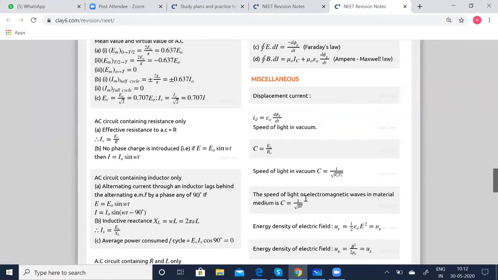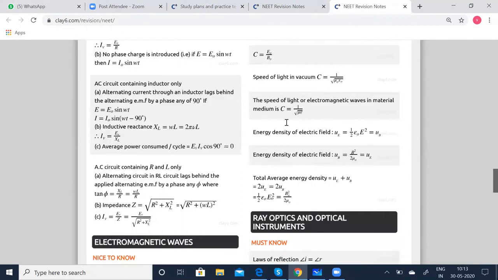This is the speed of light or electromagnetic waves, where mu 0 is the permeability of free space and epsilon 0 is the permittivity of free space. Mu 0 is with respect to the magnetic field and epsilon 0 is with respect to the electric field. So the speed of light or electromagnetic waves in a material medium is given by C is equal to 1 by root of mu epsilon.